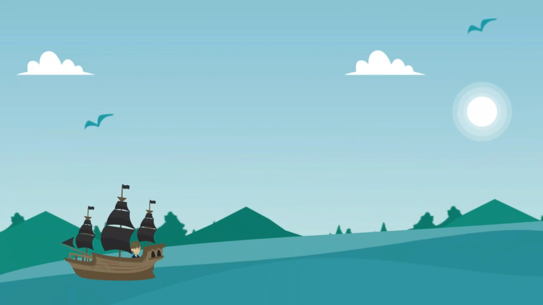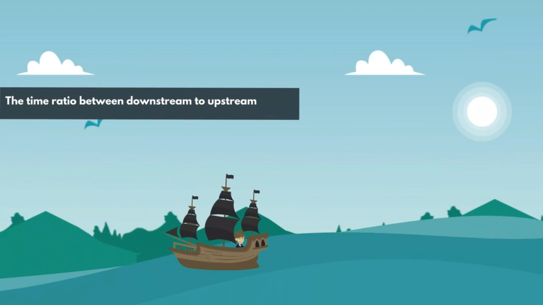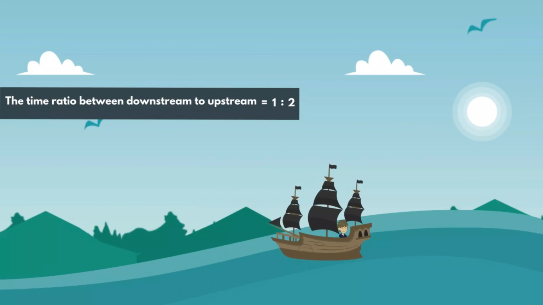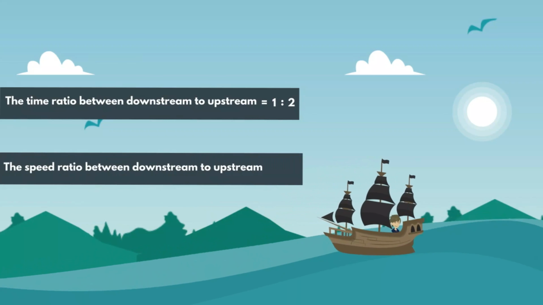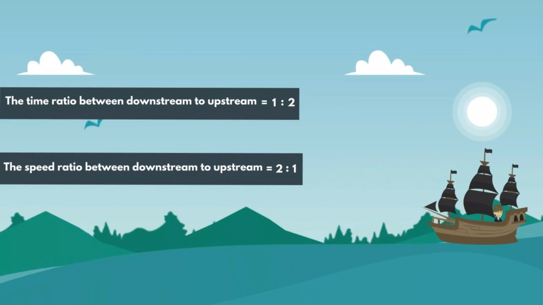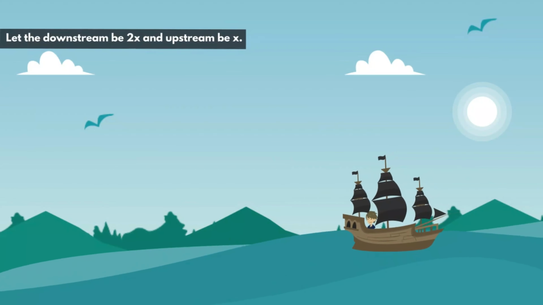Here we know time and speed are inversely proportional to each other. So the time ratio between downstream to upstream is equal to 1:2. And the speed ratio between downstream to upstream is equal to 2:1. Let the downstream be 2x and upstream be x.